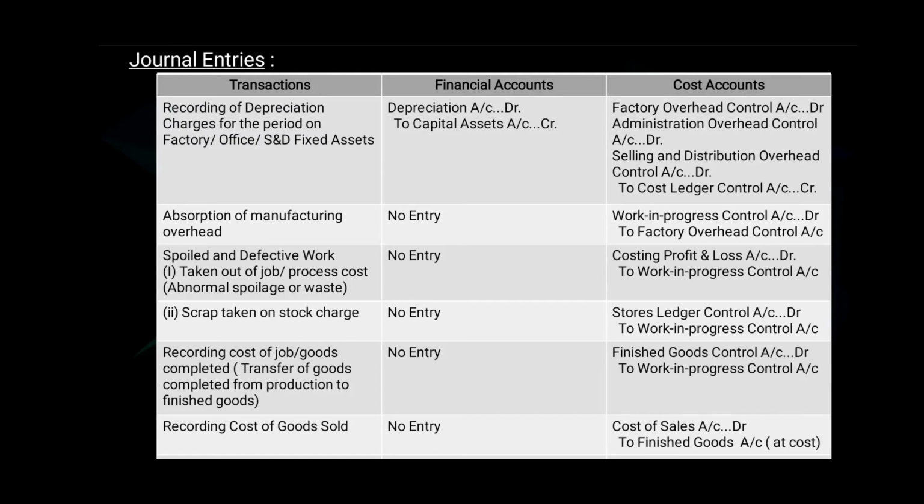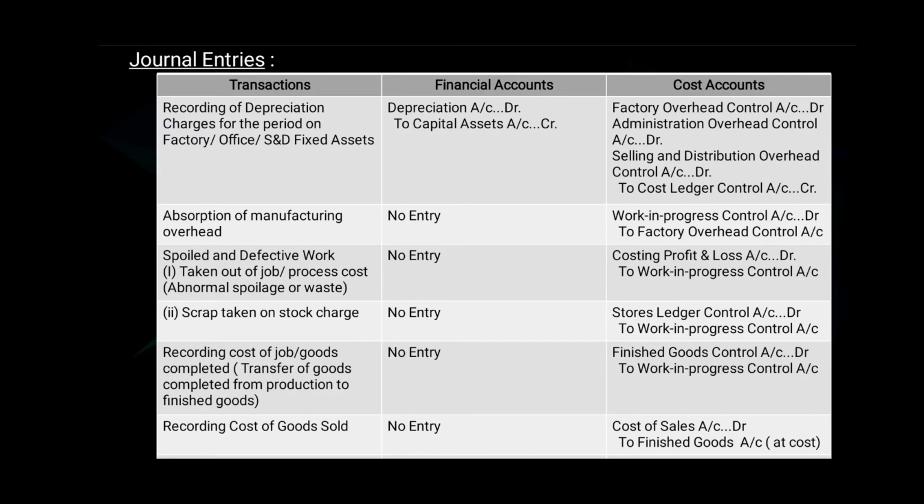19. Absorption of manufacturing overheads. In financial account there will be no entry. In cost account the journal entry will be work in progress control account debit to factory overhead control account.